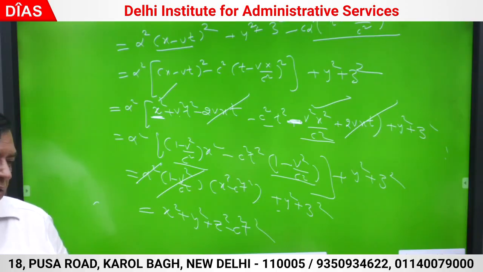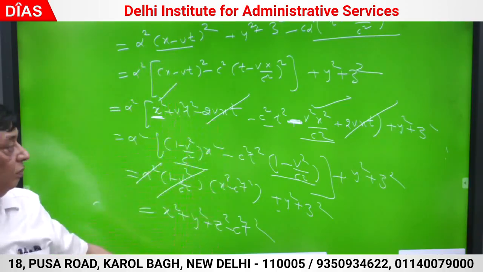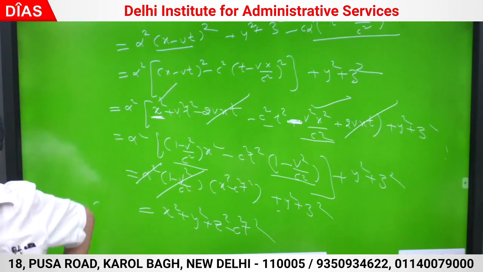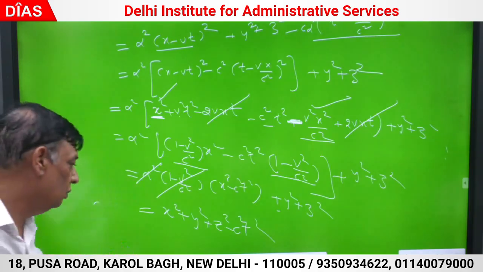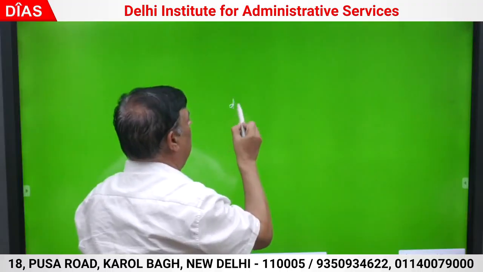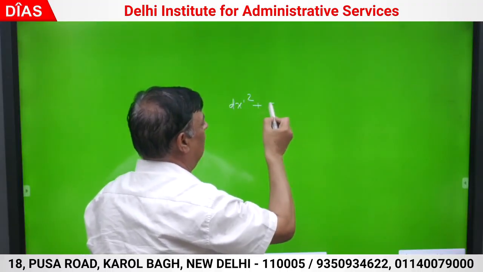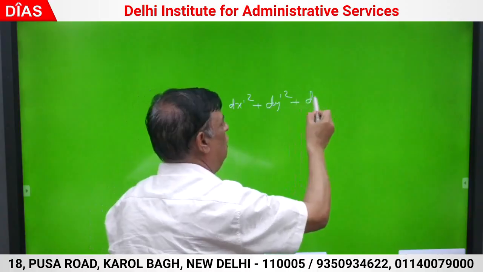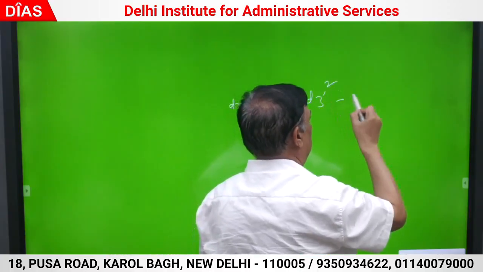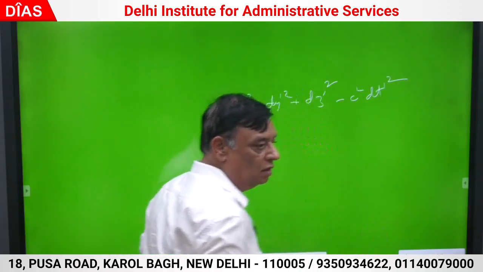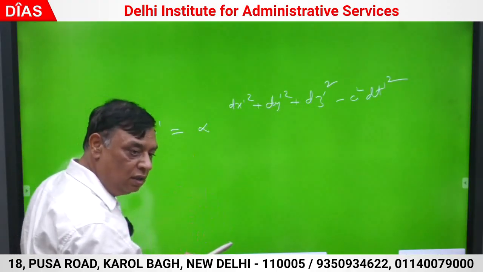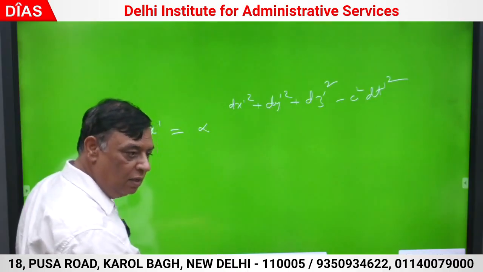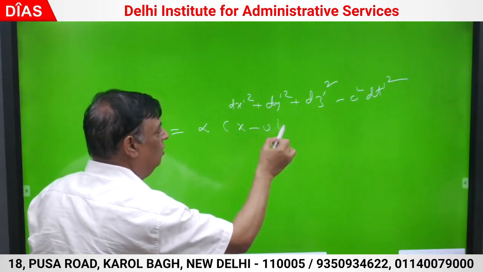Now let us write it, and differentiate as well. Correct. See, within 1 page: dx dash square plus dy dash square plus dz dash square minus c square dt dash square, whatever this is. See, x dash was alpha, alpha is a pure constant, v is a constant, c is a constant: alpha (x minus vt).